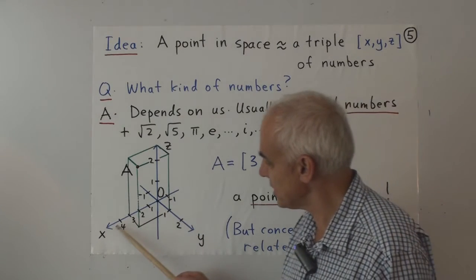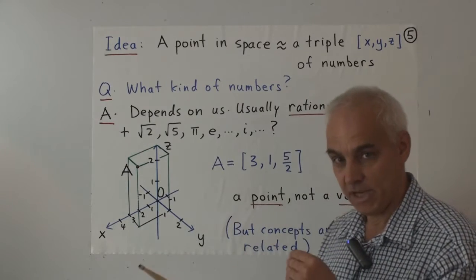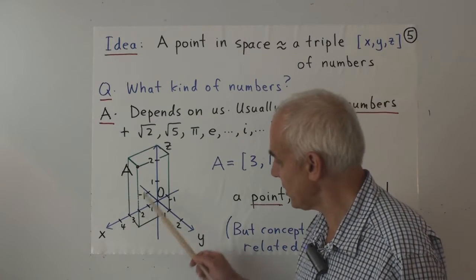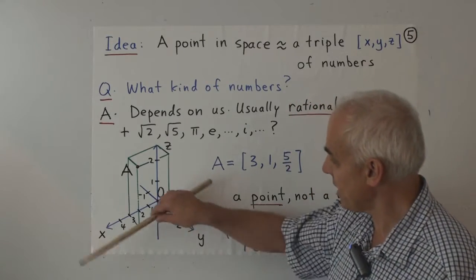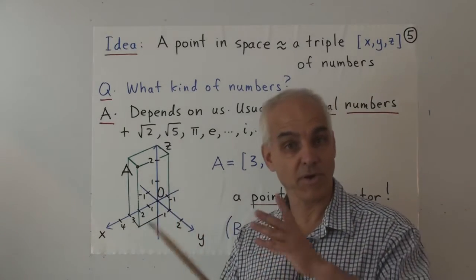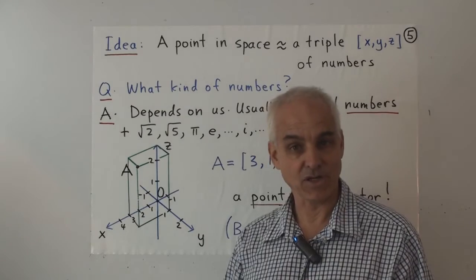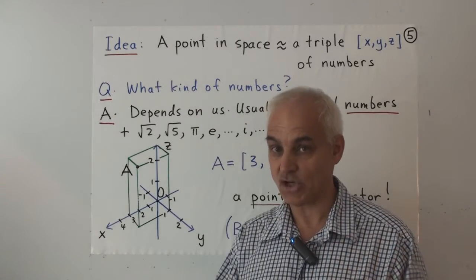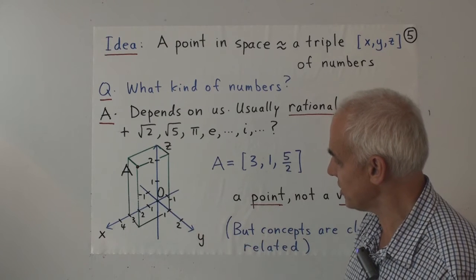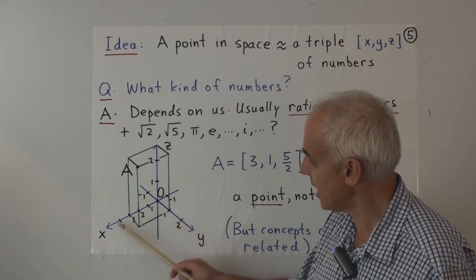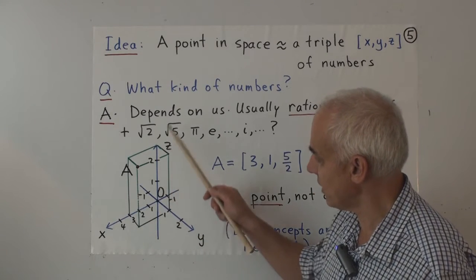The coordinate system on each line has to be equally spaced, but it doesn't have to have any relation to the coordinate systems on the other lines. And the 3 lines can be rather arbitrarily oriented with respect to each other, because we're really interested in affine geometry. So I've shown you here that the spacing in the y direction is a little bit wider than it is in the x direction, and here in the z direction even wider.